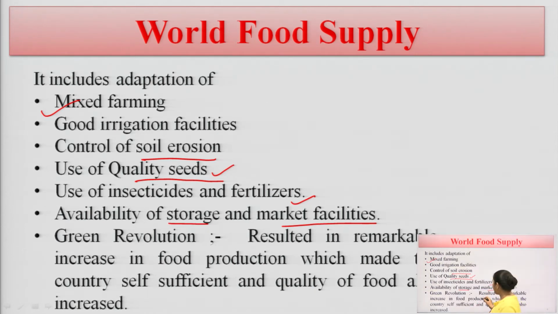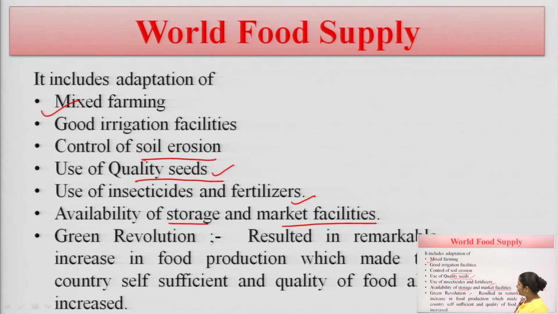For storage we have to make proper cold storage facilities and a proper packaging system so that we can save our food items for the next year. Market facilities should also be enhanced, because without them we are not able to distribute our food resource to others. So, we have to focus on storage as well as market facility so that everyone can enjoy our food resource.